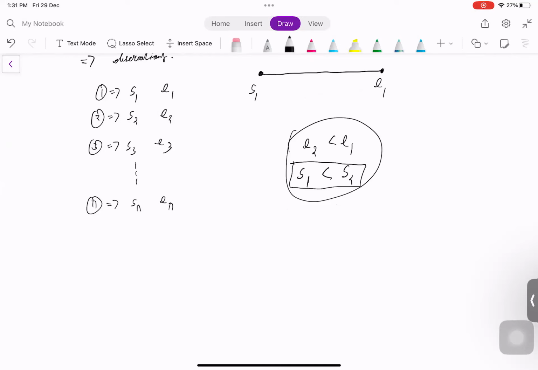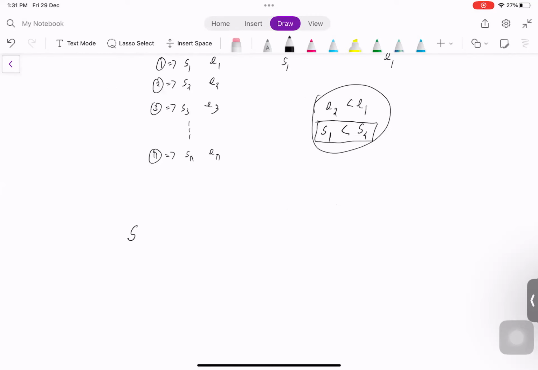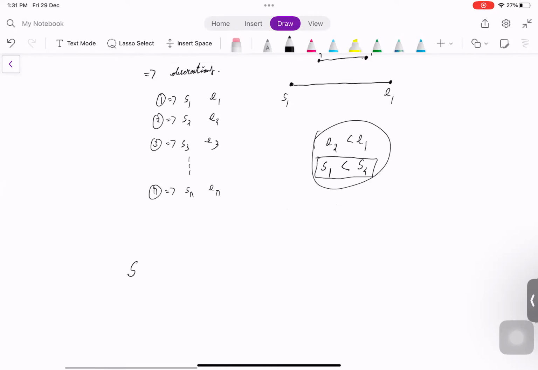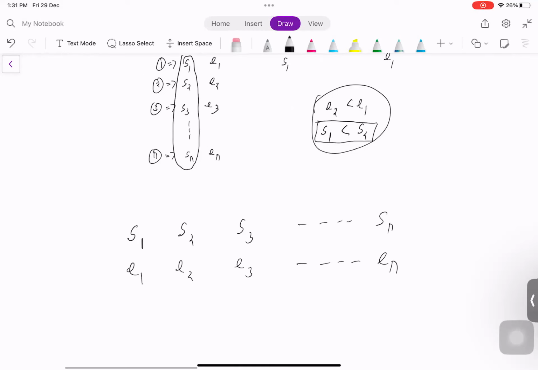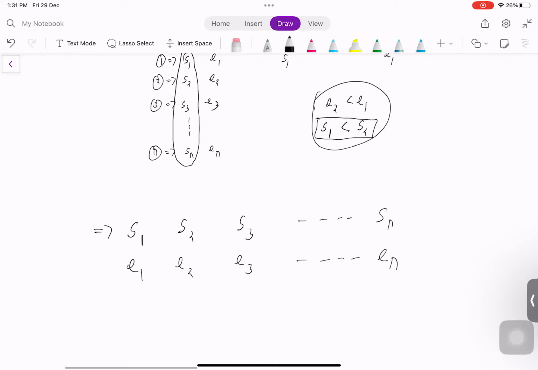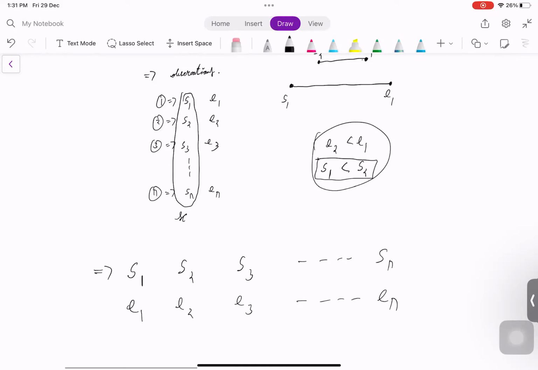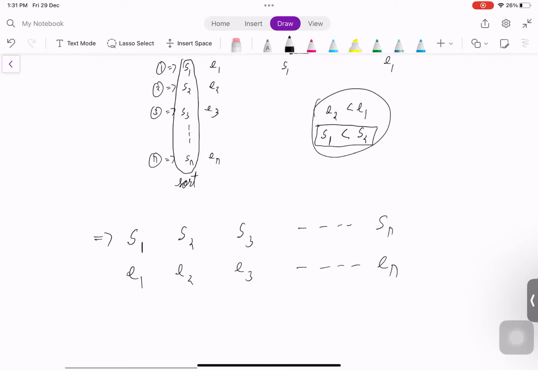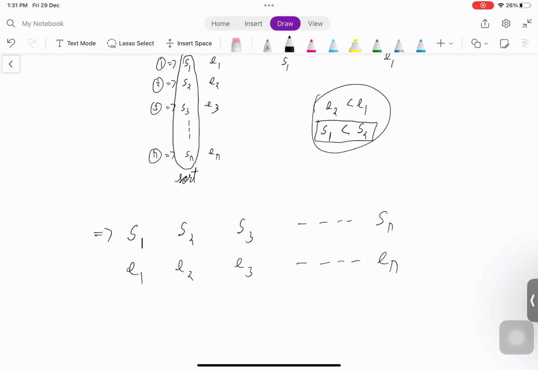So now, because this is true, what we can do is to firstly ignore this. We can sort the array with respect to the first value. So if we sort the array with respect to the first value, let's say all these are sorted, and I'll represent them as S1, S2, so on till Sn. Though I number them 1, 2, 3, assume that these are sorted. After sorting, it looks like this, sorted only based on start time.